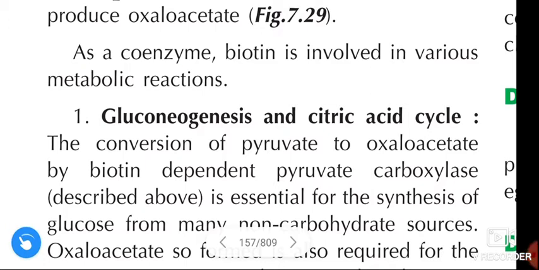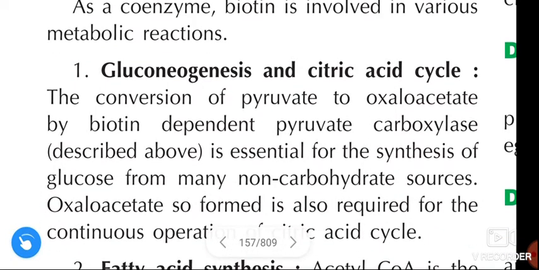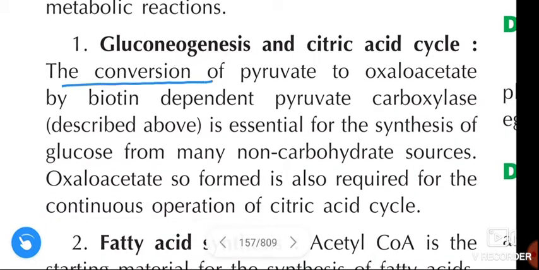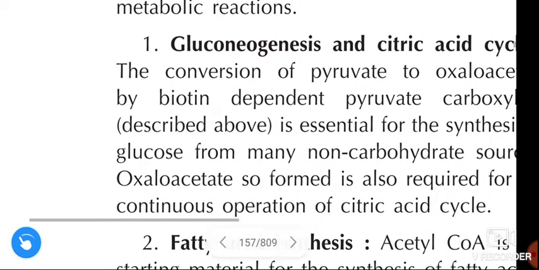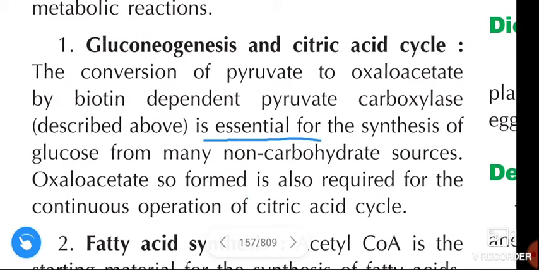As a coenzyme, biotin is involved in various metabolic reactions. First, in gluconeogenesis and the citric acid cycle, the conversion of pyruvate to oxaloacetate by biotin dependent pyruvate carboxylase is essential for the synthesis of glucose from many non-carbohydrate sources.